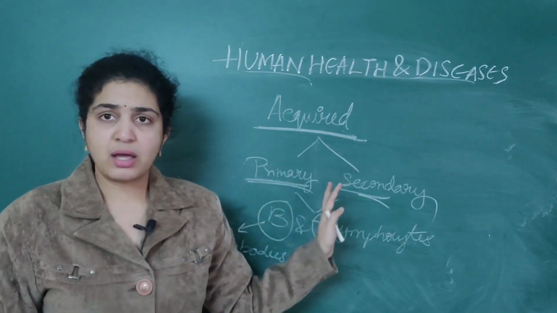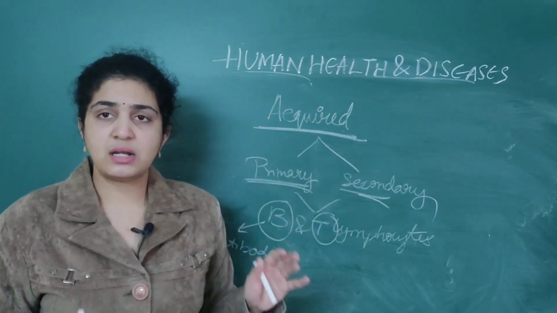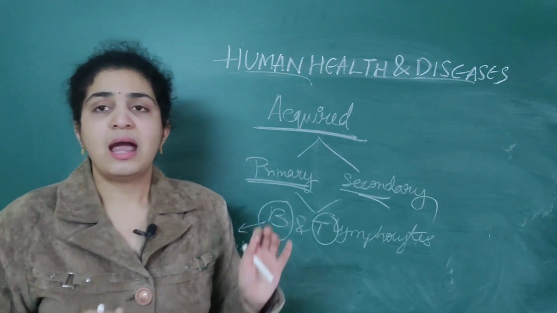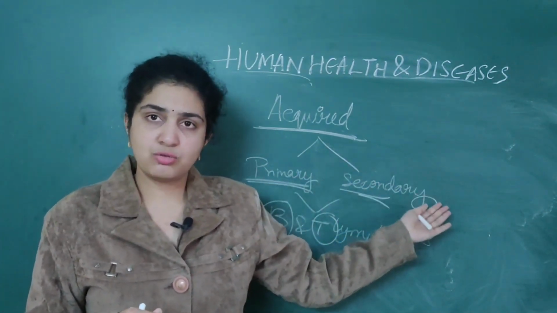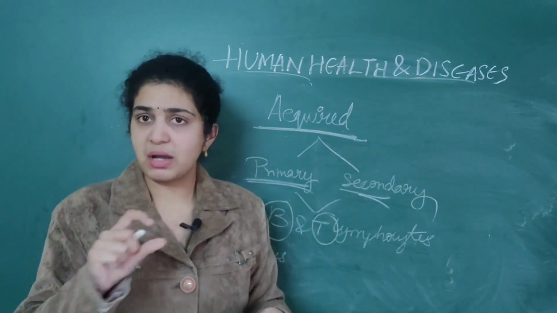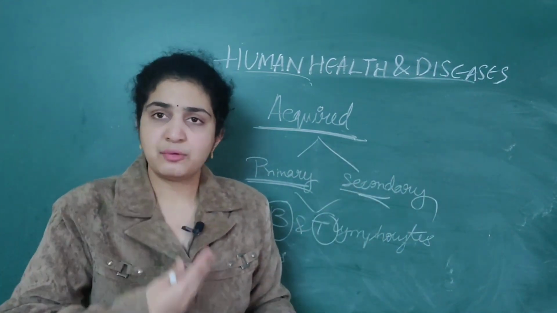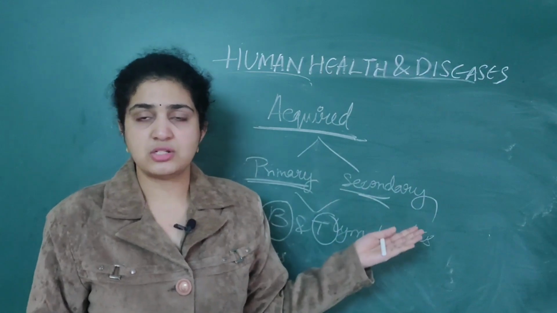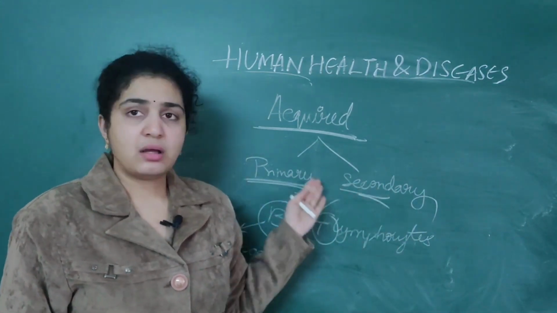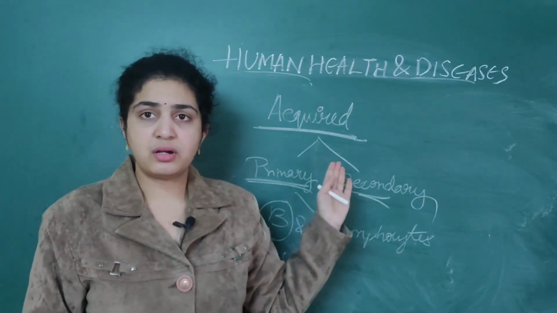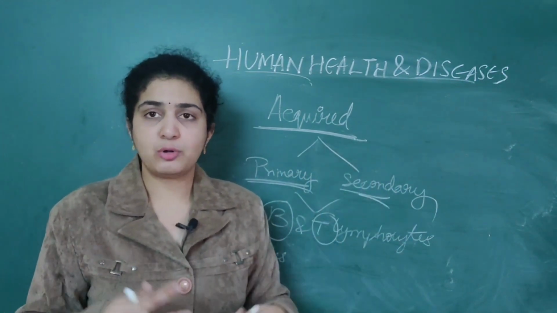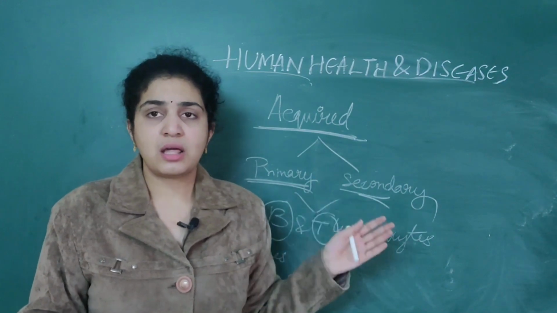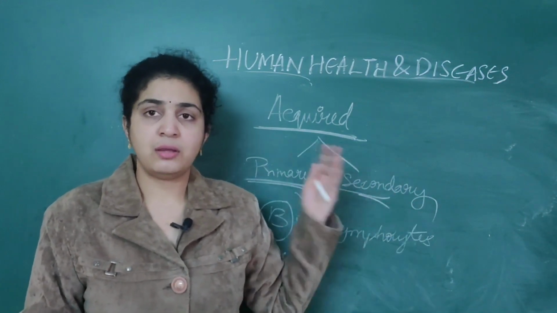When you come to acquired immunity, first we have seen that it is pathogen specific and has memory. Acquired means it occurs during the later stages of life. This immunity produces basically two responses, primary and secondary.